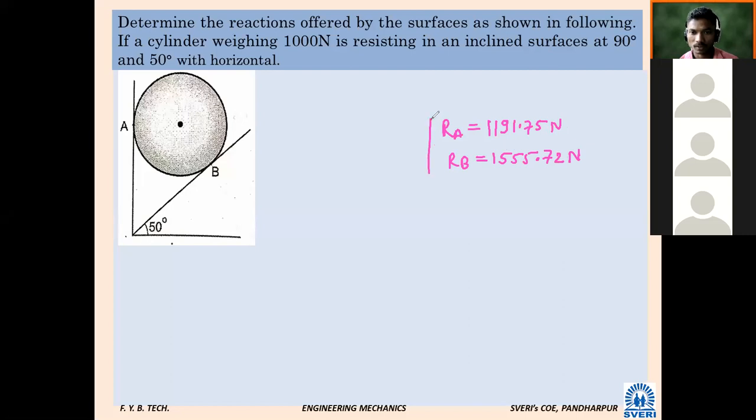What was your answer? Correct, right? Any other? If you are able to find this at this stage, it means you have understood the concepts clearly. These are the answers for RB and RA. Have you got the same? Or did you get something odd? Any other? Have you got it? Okay.